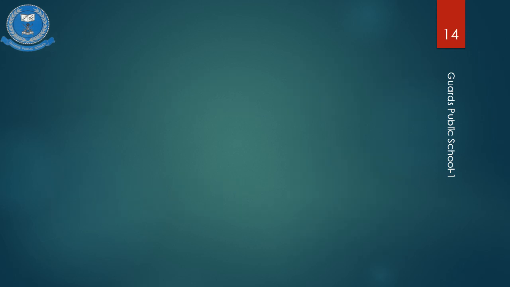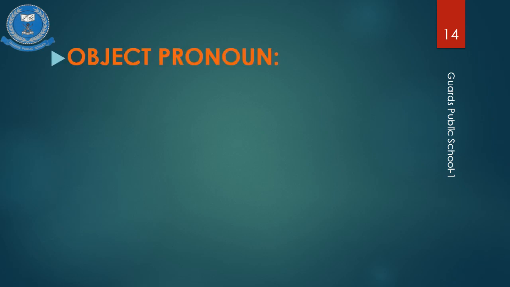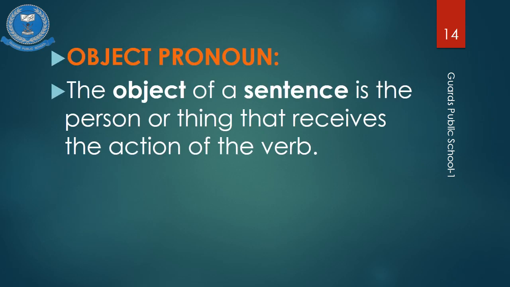Okay, in our previous slide we have discussed subject pronoun. Now we will discuss object pronoun. The object of a sentence is the person or thing that received the action of the verb. Now here, object pronoun is that pronoun that receives the action, and in subject pronoun it was performing the action, but in object it is receiving the action.